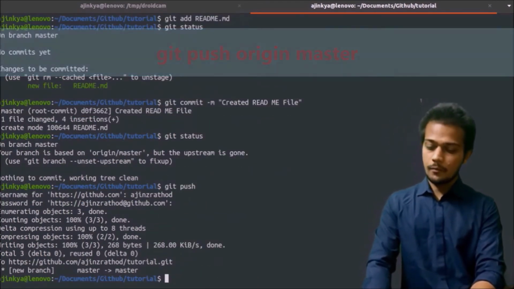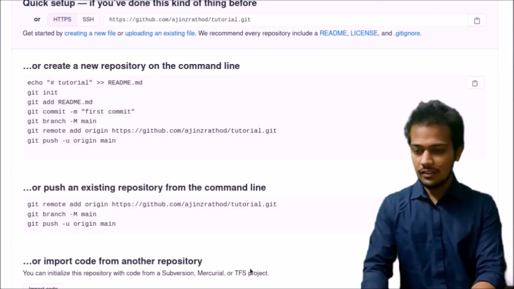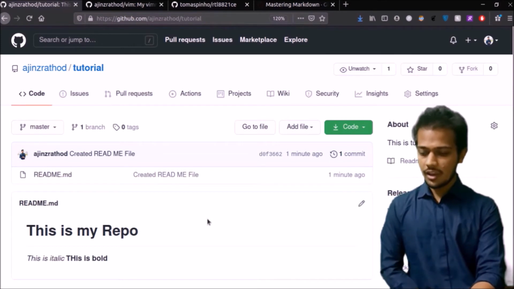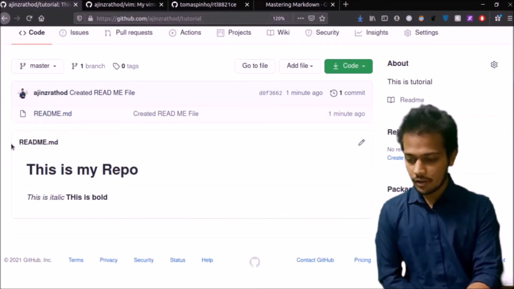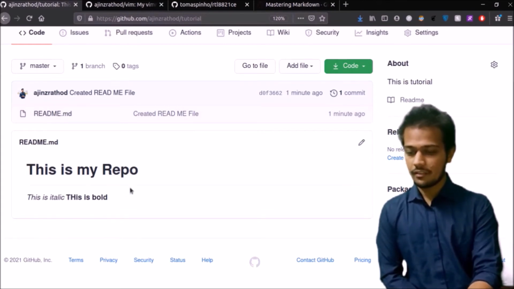Okay, git push done. What do you think? Will the code now be pushed to GitHub? Okay, let's see. I'm going over here and I see, okay, I have created this. I have created a readme file, and the readme file is created automatically over here. And this says that this is my repo, this is italic, and this is bold.